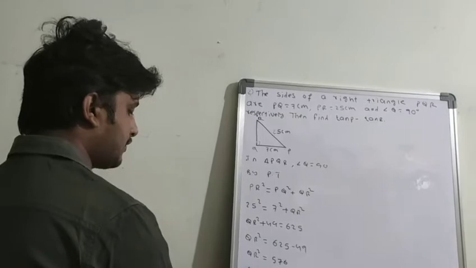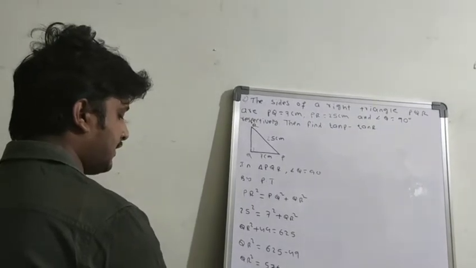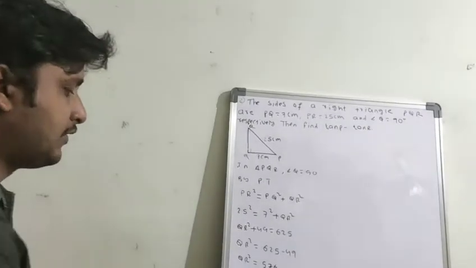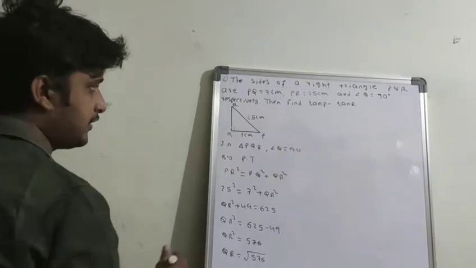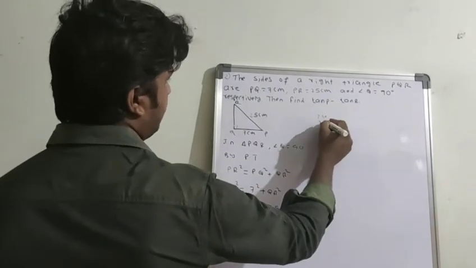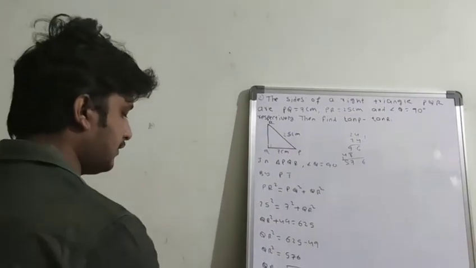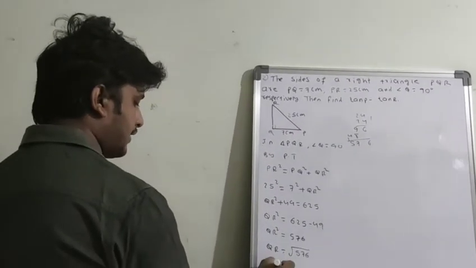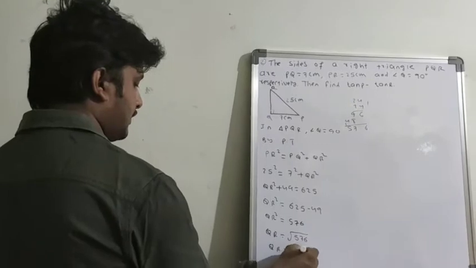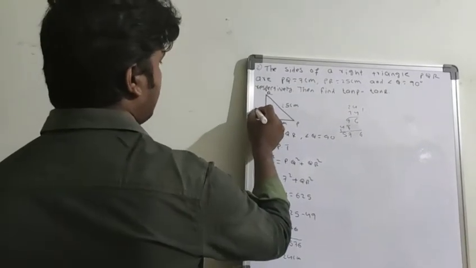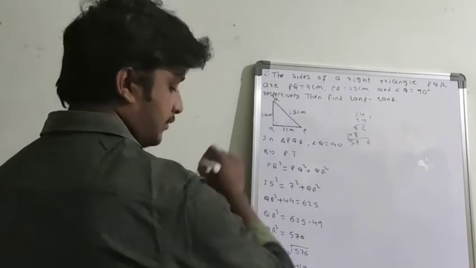QR is equal to square root of 576. 576 is the square of 24. So 24, 4 fours are 16. So nothing but 24 square. So QR equal to 24 centimeters. So what is this? 24 centimeters.